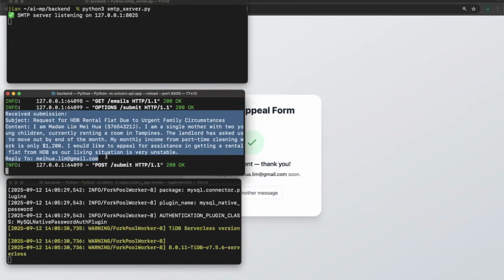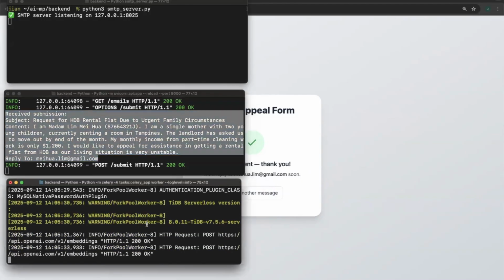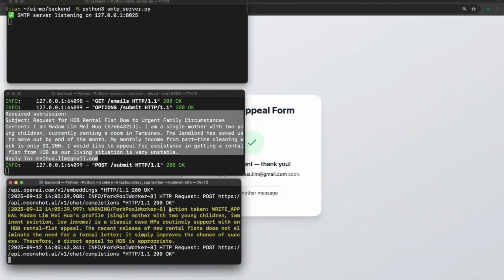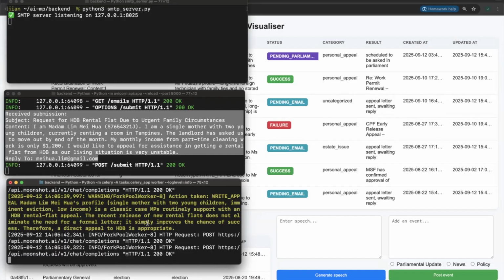The agent categorizes the issue, retrieves similar cases and relevant events using TiDB's vector search and indices, and then decides the next action. In this particular case, we see that the agent decides to write an appeal letter and it justifies the reason for doing so. The agent then simulates mailing the drafted letter.